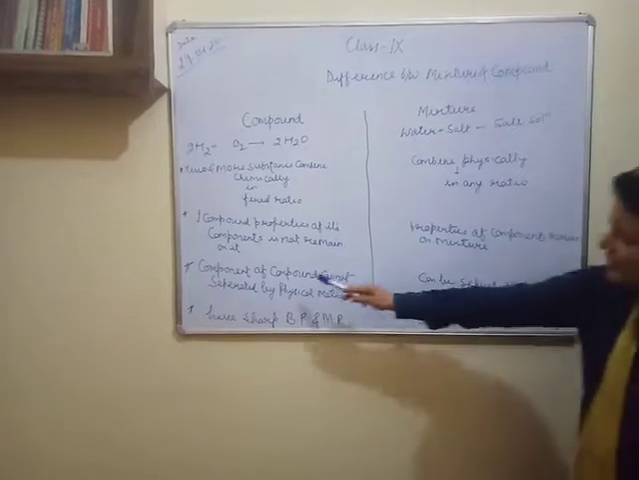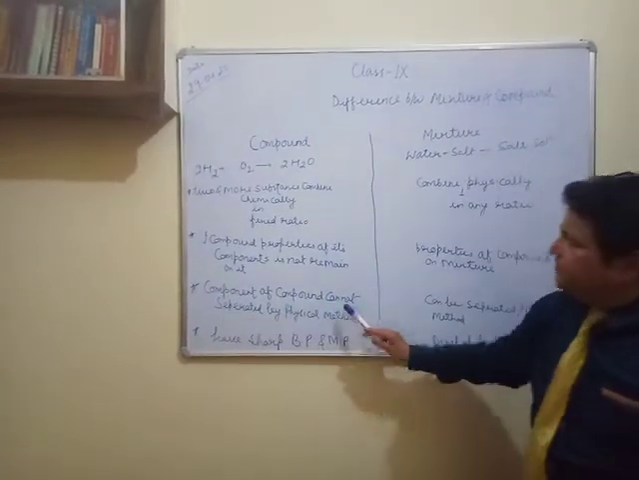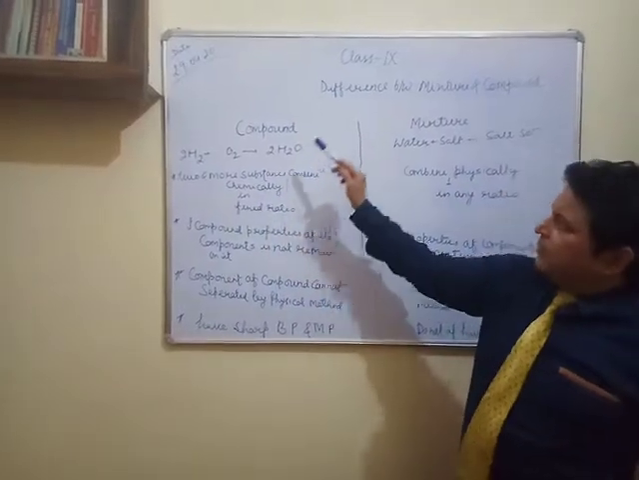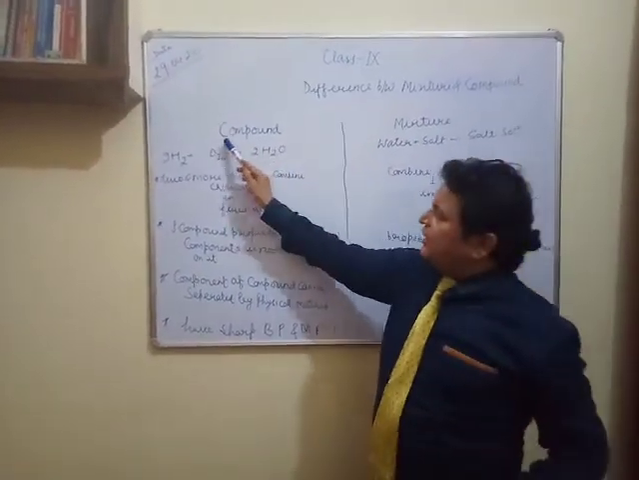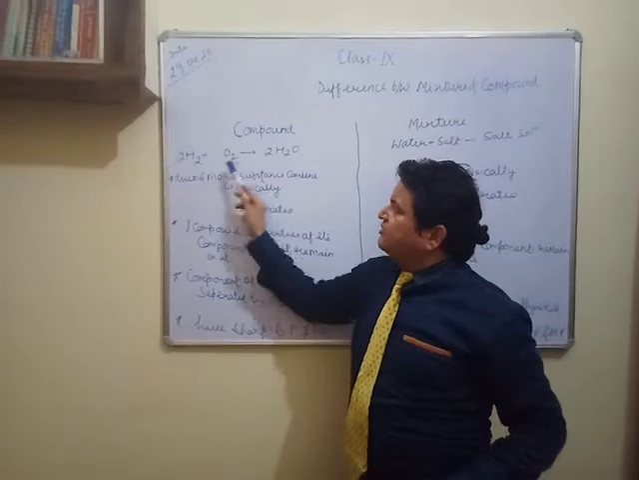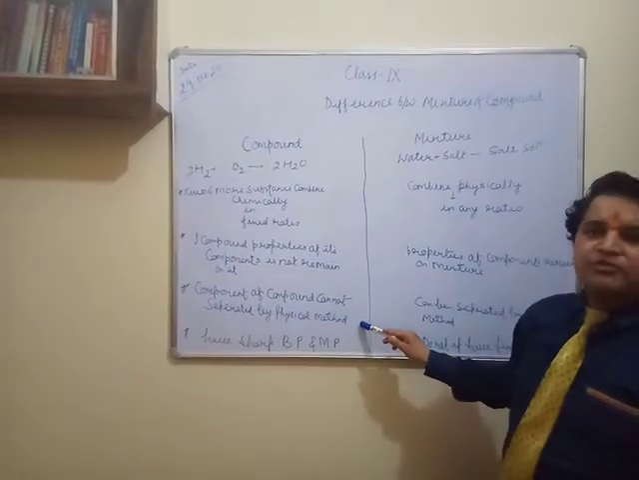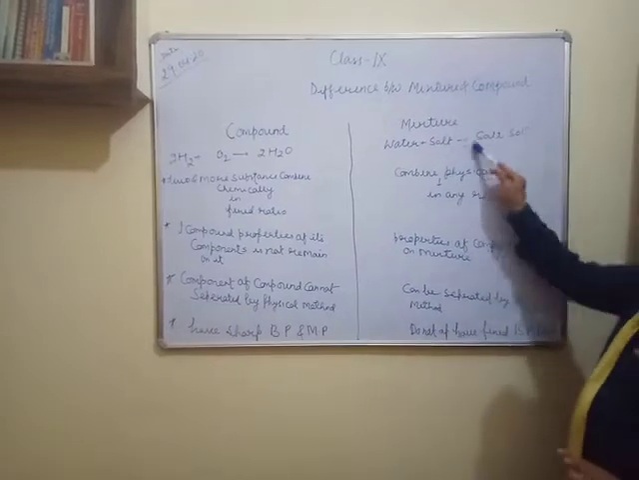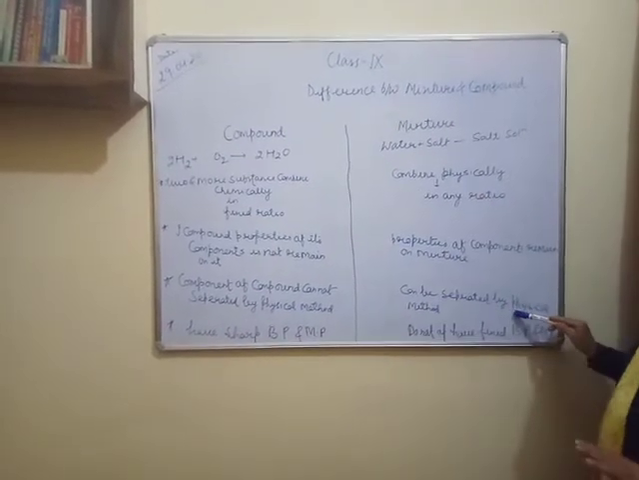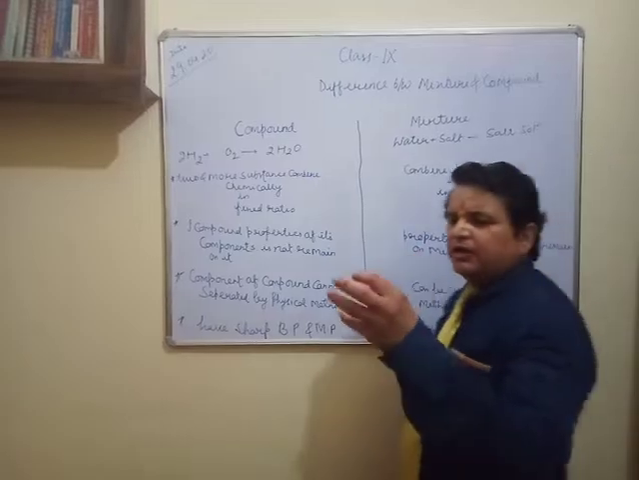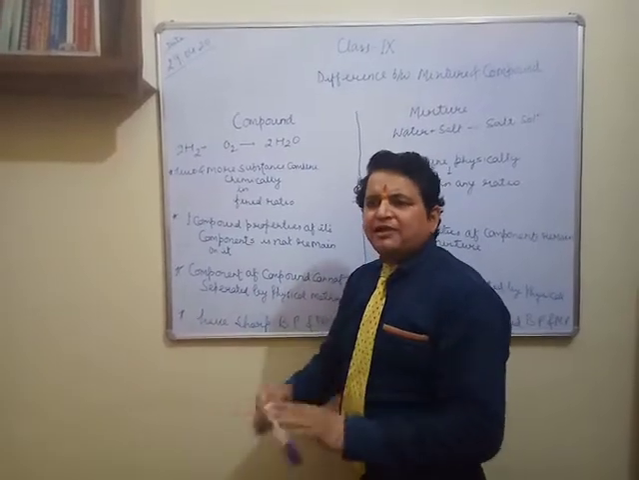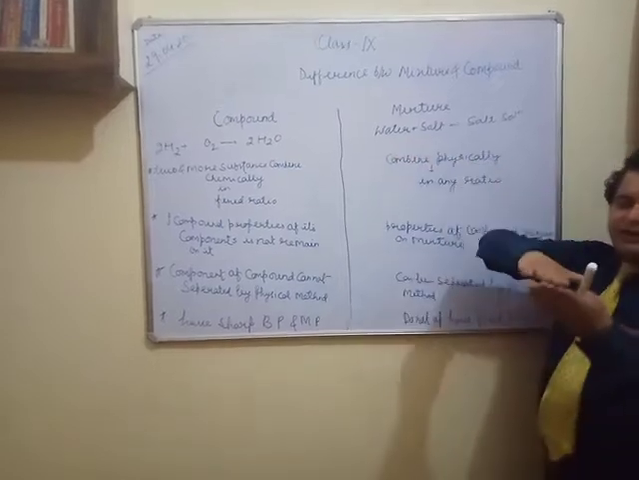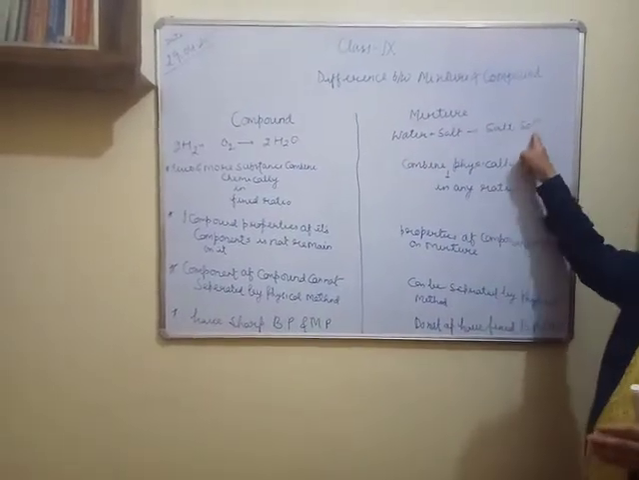The components of a compound cannot be separated, because that combination is a chemical combination through which its components cannot be separated by a physical method. That one difference is very important. While from a mixture you can easily separate the components of that particular mixture through a physical method, as I have given you one example. By boiling we can separate water and salt from the salt solution.